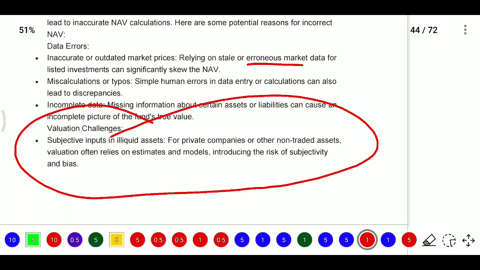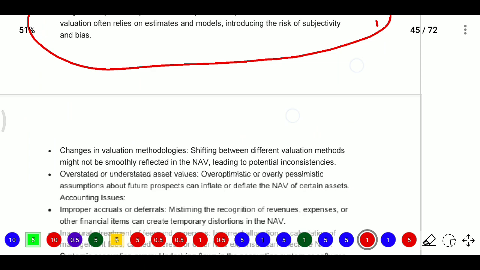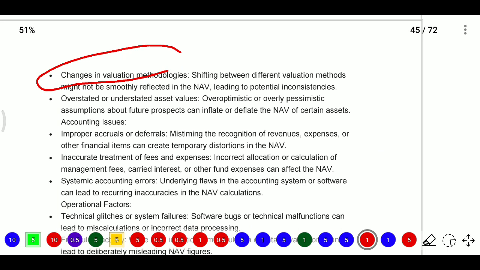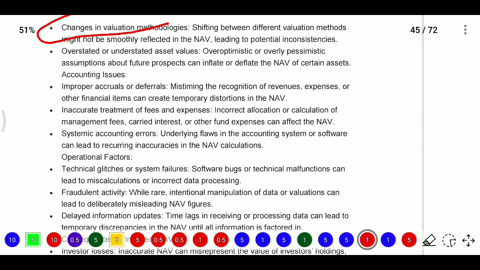Valuation often relies on estimates and models, introducing the risk of subjectivity or changing valuation methodology. So shifting between different valuation methods might not be smoothly reflected in the NAV, leading to potentially inconsistent, overstated or understated asset values. So overly optimistic or overly pessimistic assumptions will also affect NAV, and some other issues will be there.